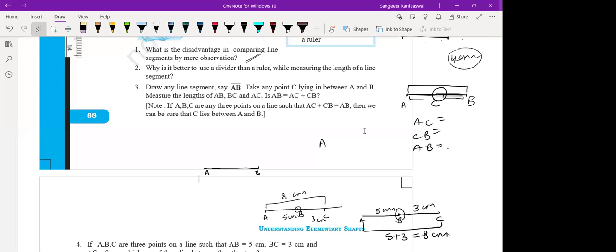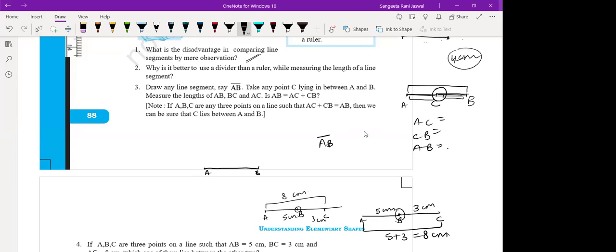Okay, draw any line segment AB. You know, this is the symbol of line segment, this horizontal bar. Yes, ma'am. This we represent line segment. Draw any line segment AB, taking any point C lying in between A and B. Measure the lengths of AB, BC, and AC.